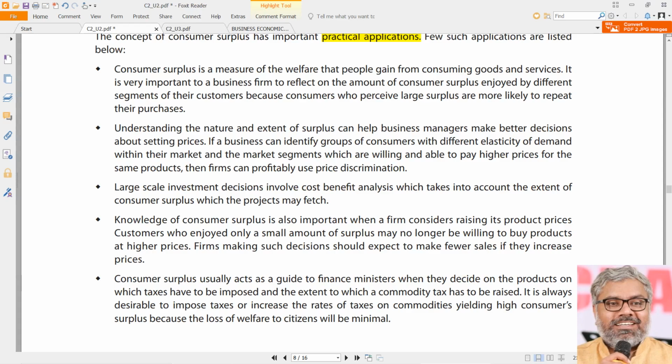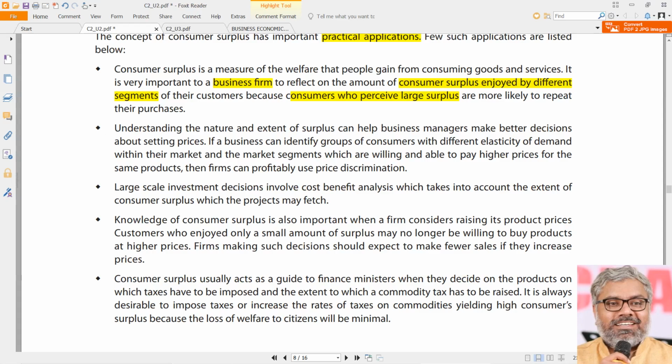businesses or governments? Majorly, business firms can identify how much consumer surplus is enjoyed by different segments of their customers, because any business will have different customer segments. Certain segments might enjoy a bigger consumer surplus, certain customers a lesser one. But those who perceive a large surplus are more likely to repeat their purchases.